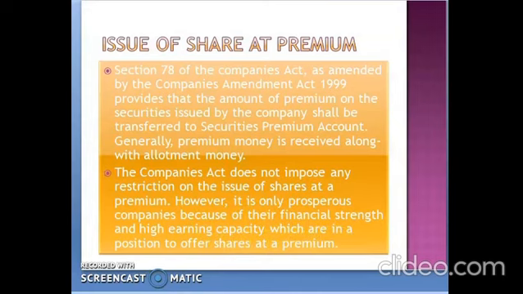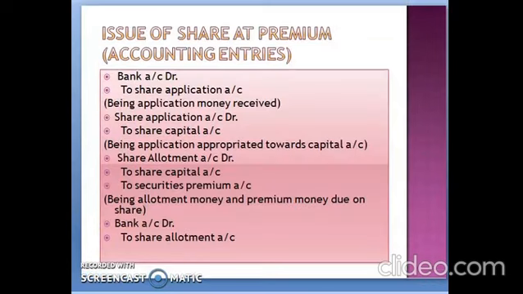Okay, not every company is demanding shares at premium. हर कोई जो भी companies है like अपने shares issue करती है, it's not compulsory that they are issuing the shares only on premium. They can issue at par also. But those companies who are doing well enough, having high earning capacity, a high earning position in the organization, can offer a share at a premium. Now the most important part is, let us see the issue of shares at a premium, like accounting entries.